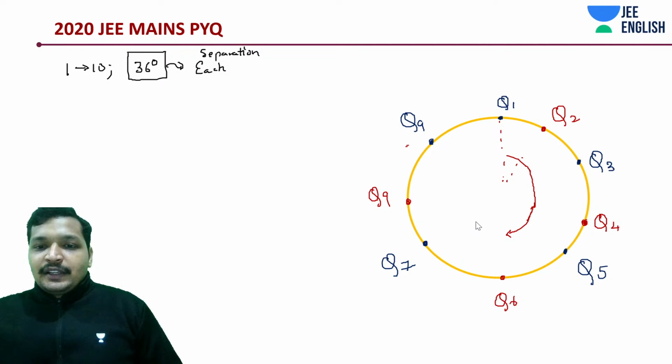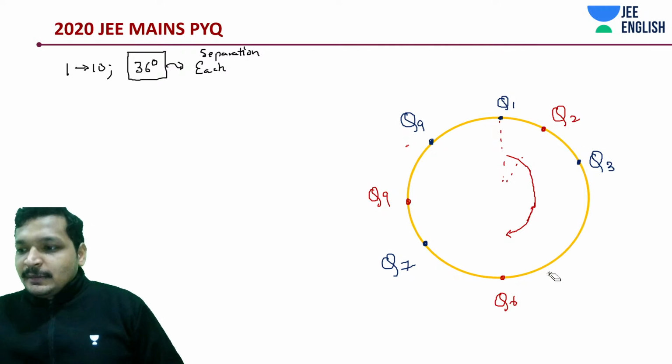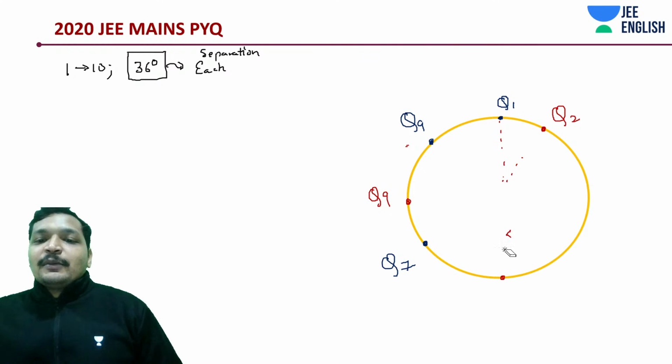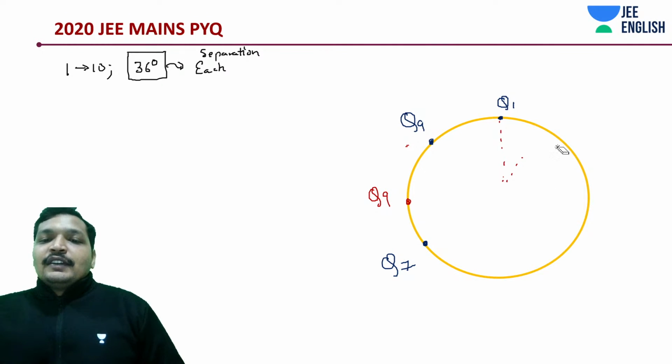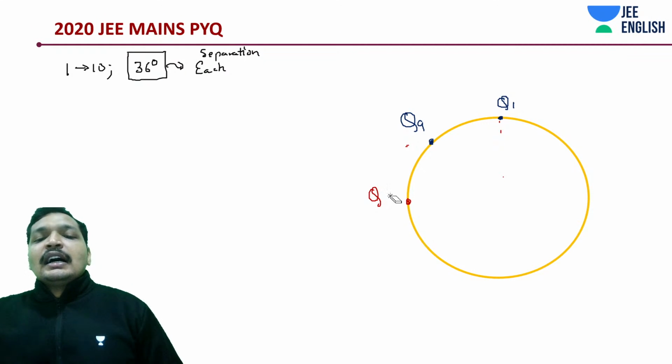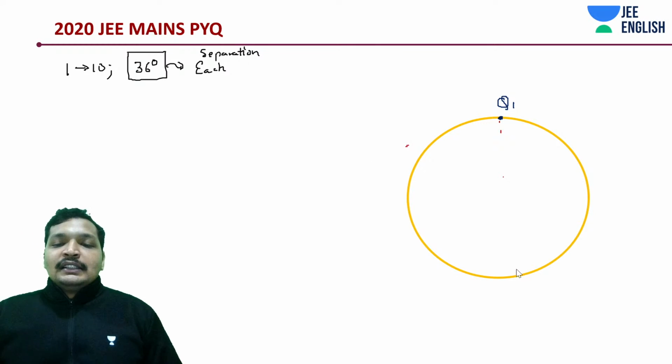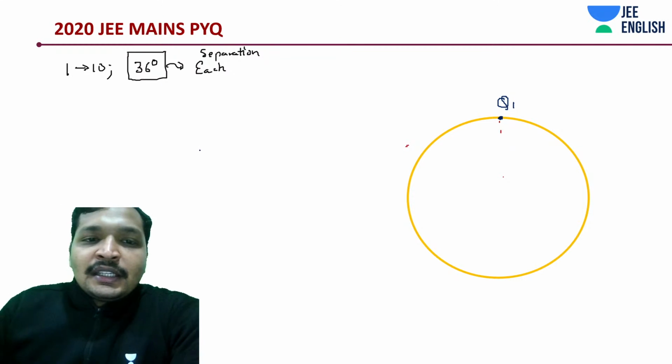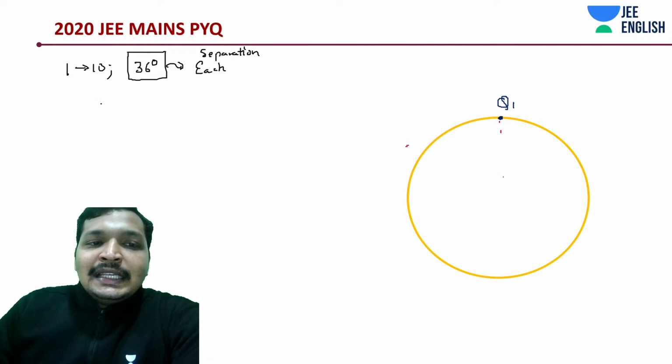I think this is where we have gone wrong. Anyway, let me quickly erase this and get the point. I think we need to draw angle by angle to do it, but anyway, that was an easy way of approaching it. So what I'm saying is 36 degrees between each plus Q charge.